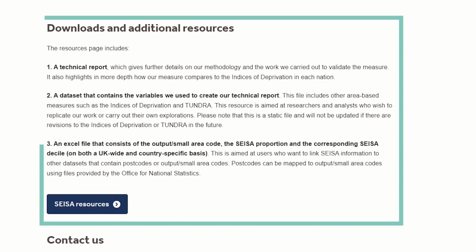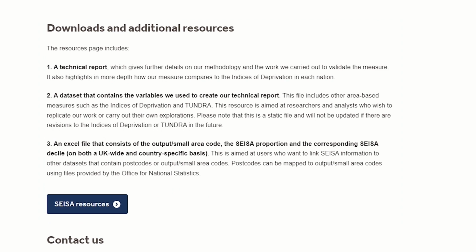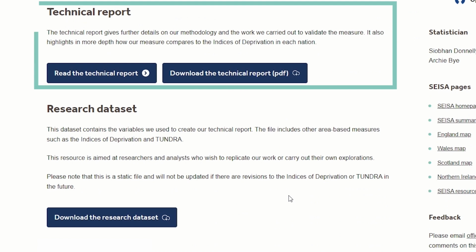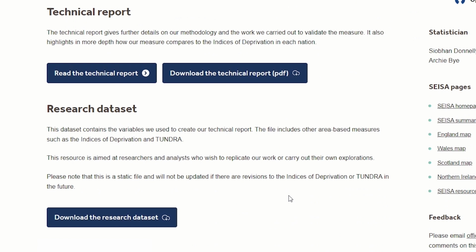Finally, there is a Downloads and Additional Resources section. This provides material for those who wish to use our measure as part of their analysis or research. The first of these is the technical report, available in both PDF and HTML format, which gives detailed information on our methodology, how we validated our measure, as well as how it compares to the indices of deprivation in each nation.